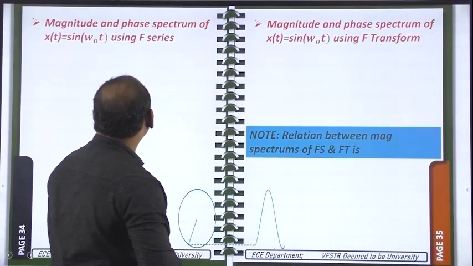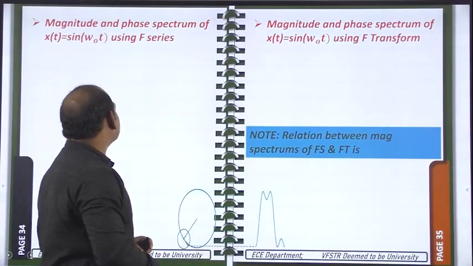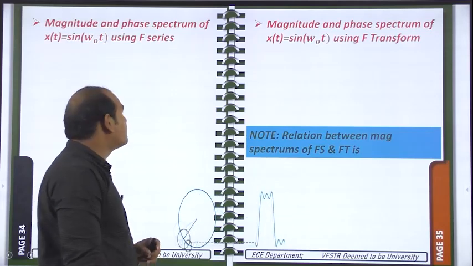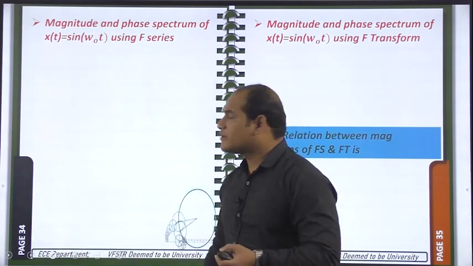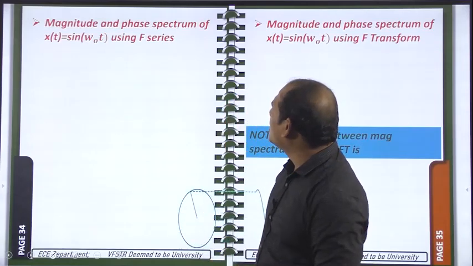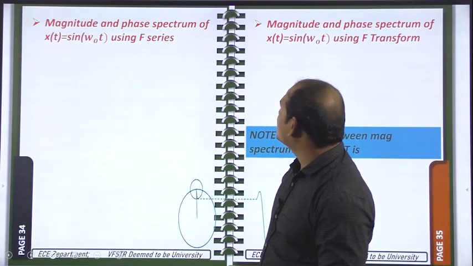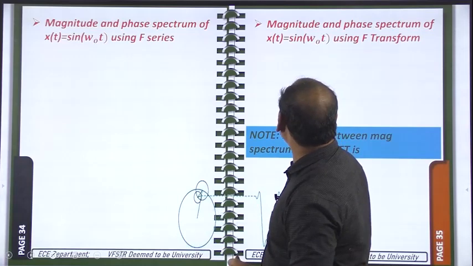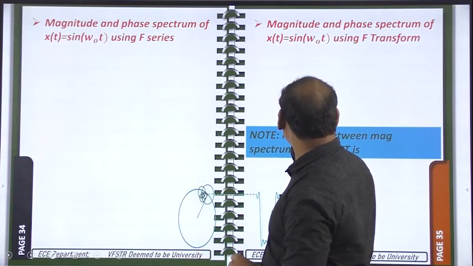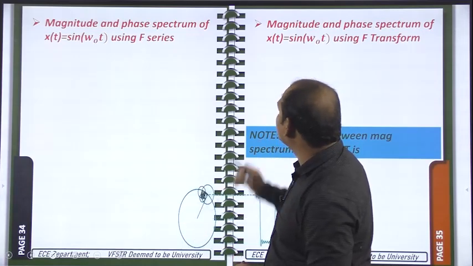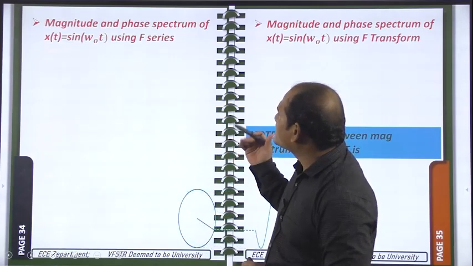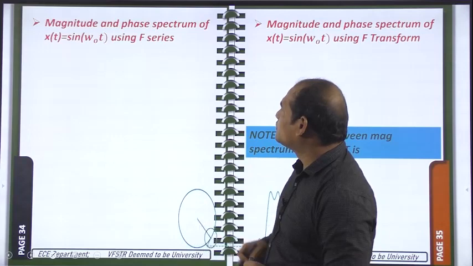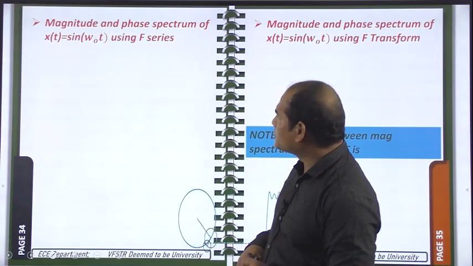Next, magnitude spectrum and phase spectrum of x of t is equal to sin omega naught t. Already we have calculated the Fourier transform of sin of omega naught t just now. Using the Fourier series we have to draw the magnitude and phase spectrums of x. Same thing we need to do here, and the relation also we should give. So according to Fourier series we will see, and according to Fourier transform also we will see now.